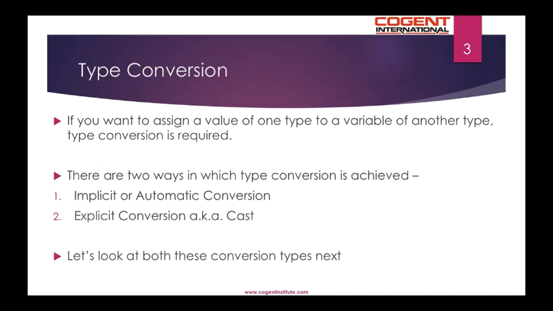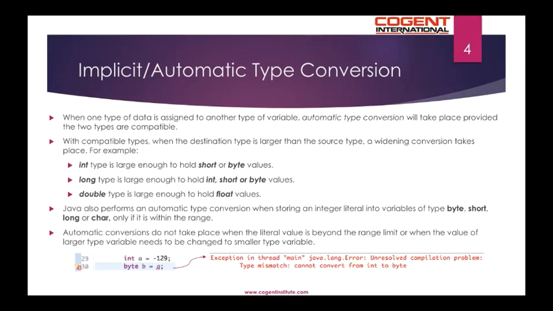Type conversion. If you want to assign a value of one type to a variable of another type, conversion is required. There are two ways in which type conversion is achieved: implicit or automatic conversion, and explicit conversion, also known as casting. Let's look at both these conversion types next. Implicit or automatic type conversion: when one type of data is assigned to another type of variable, automatic type conversion will take place provided the two types are compatible.